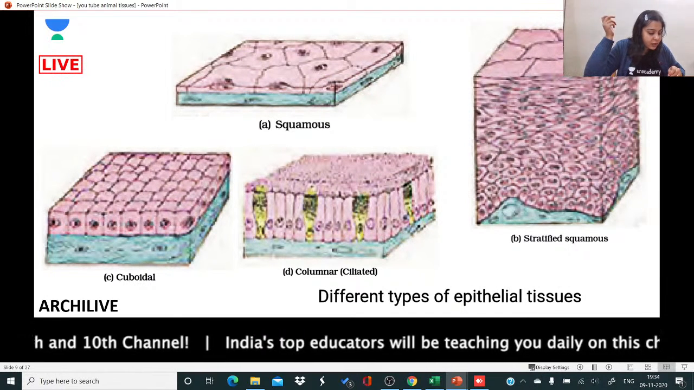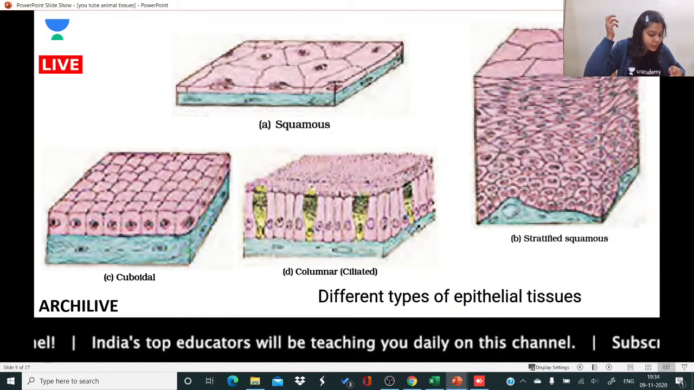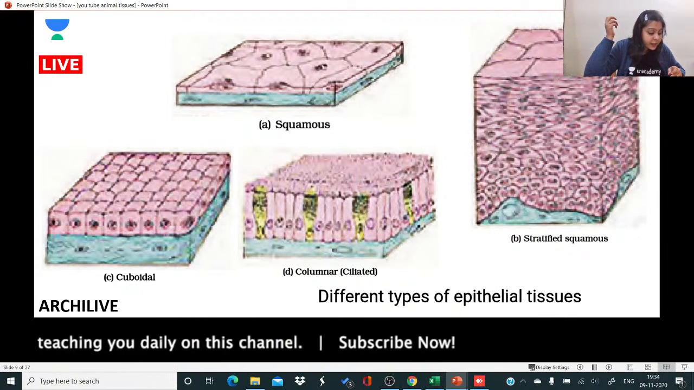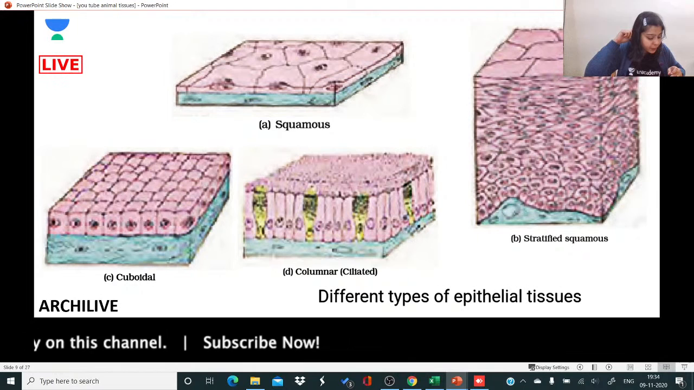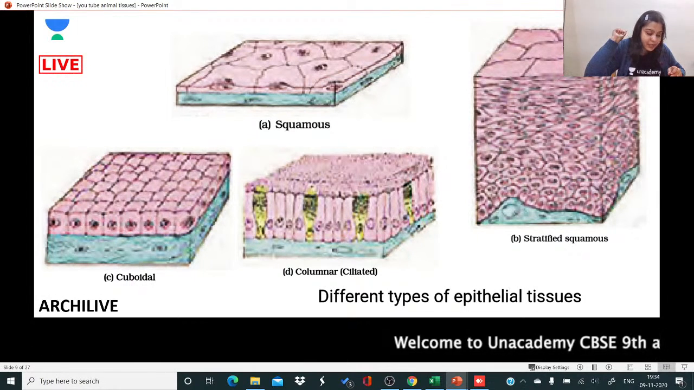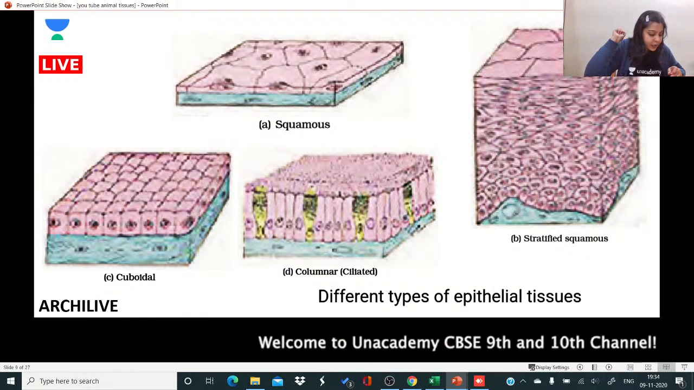Okay. That's not your name. I will not say it because that's not your real name. If it's your real name, then I'll say it. Yes, Vasundhara. Okay. It's present in skin. That is good. Squamous located in blood vessels. Yes, Ashok, that is correct.